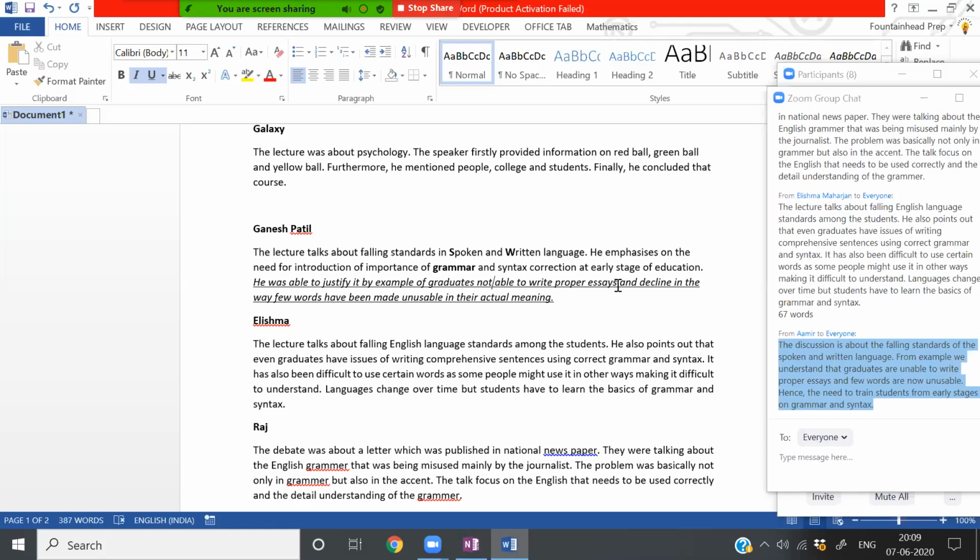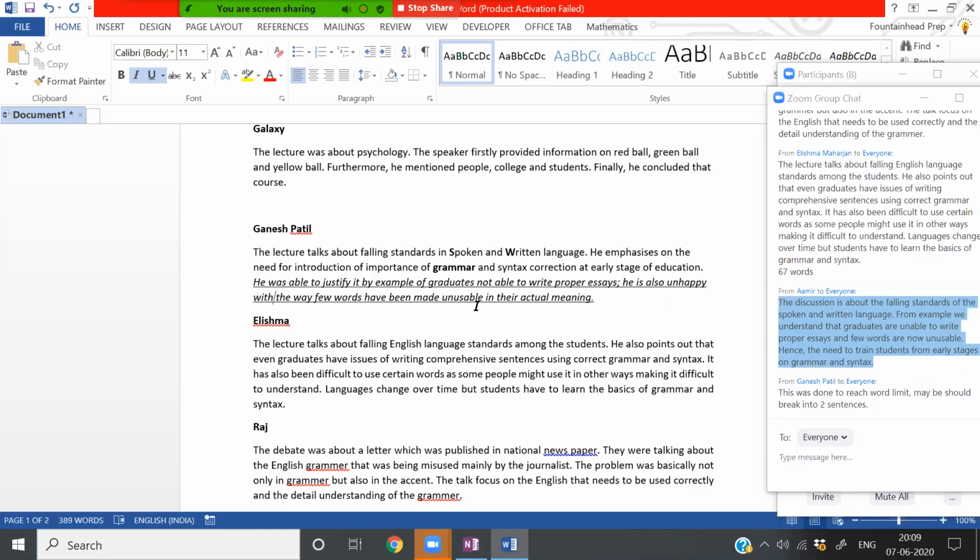He is also unhappy, or maybe you can say he is also unhappy with the way few words have been made unusable in their actual meaning.